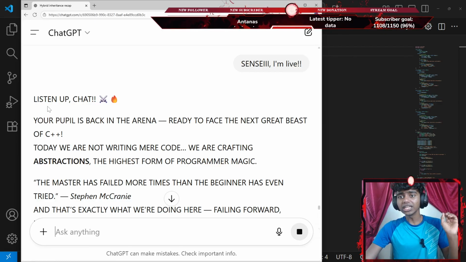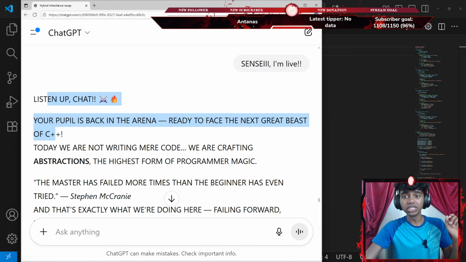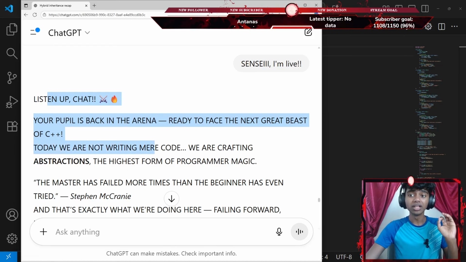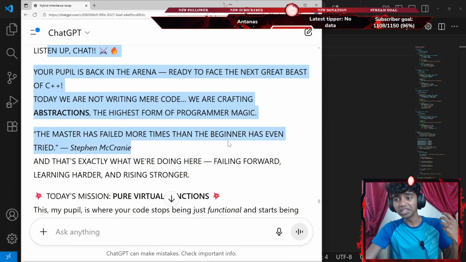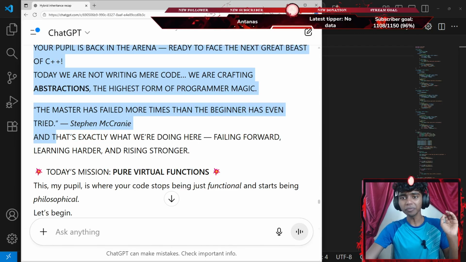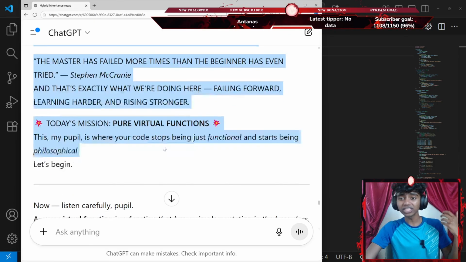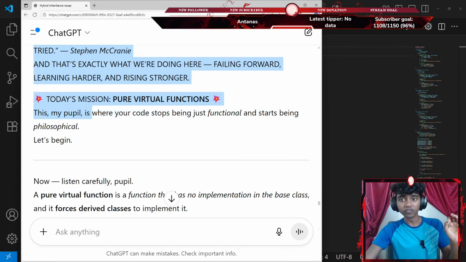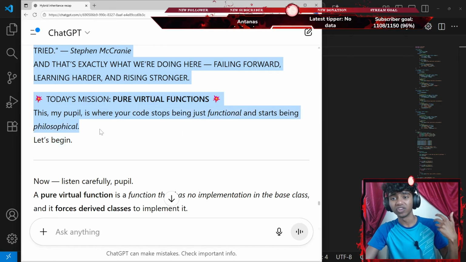Okay, listen up, chat. Your pupil is back in the arena, ready to face the next greater beast of C++. Today, we're not just writing mere code, we're crafting abstractions, the highest form of programmer magic. The master has failed more times than the beginner has ever tried, said by Stephen Crane. Is that how you pronounce the name? That's exactly what we're going to do here today: falling forward, learning harder, and rising stronger. Today's mission, pure virtual functions. This, my pupil, is where your code stops being just functional and starts being philosophical.